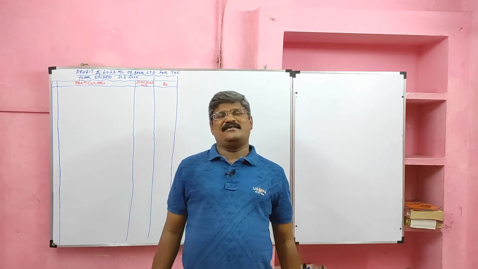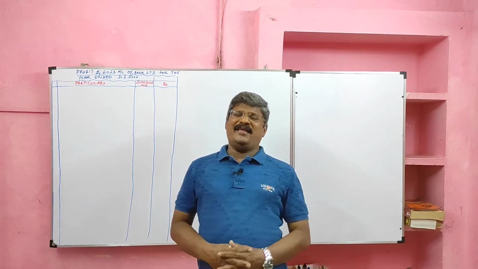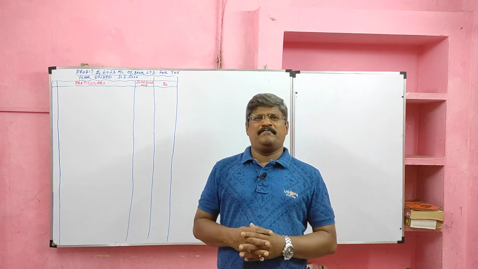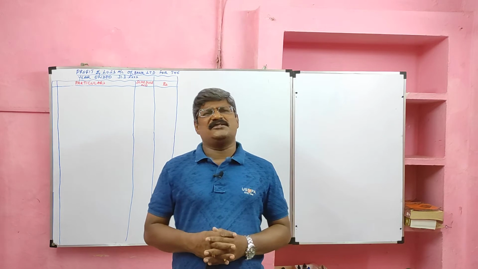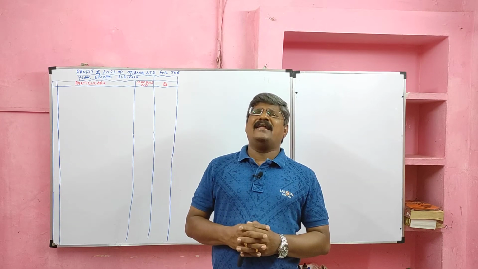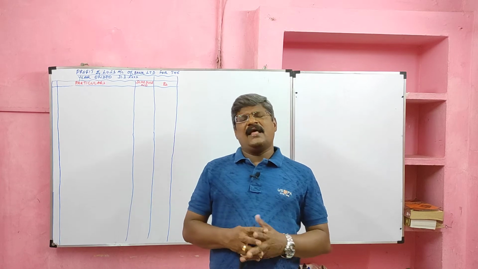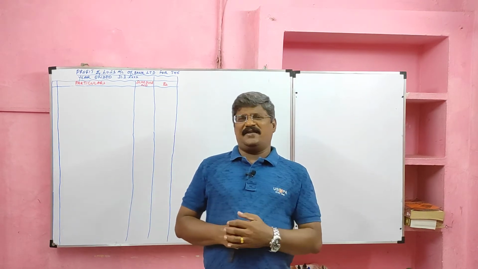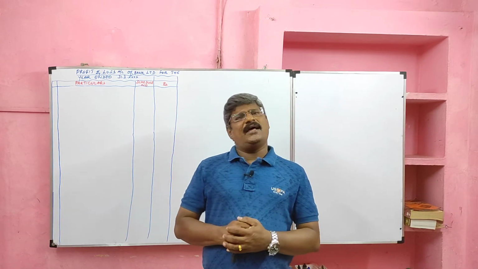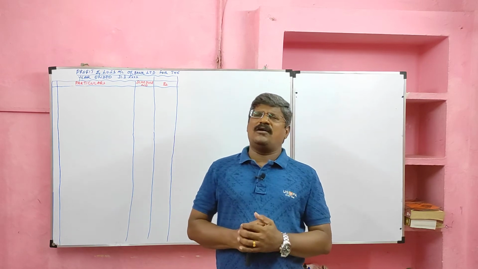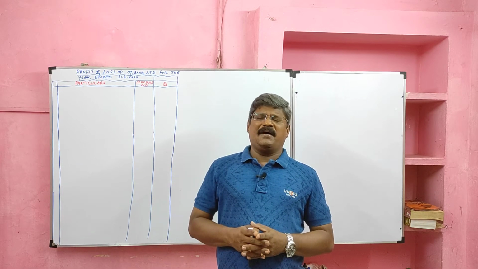Students, today we are going to learn corporate accounting. In corporate accounting, we are going to learn final accounts of banking company. As we know, the primary functions of bank: the bank accepts deposit from the public and lends loan to the needy. It accepts loan from the public at a lower rate of interest and lends a loan to the needy at a higher rate of interest. The difference between these two is called profit to the bank.